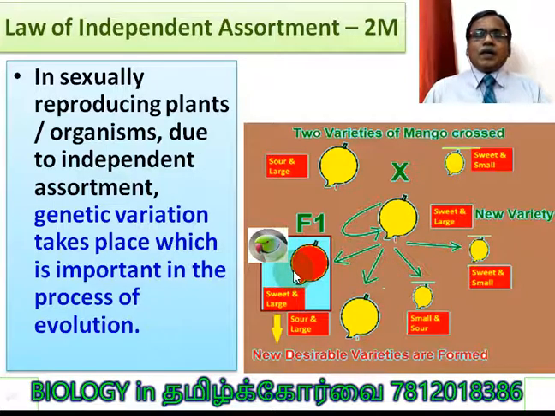When it is selected, natural selection takes place. Because we are discussing evolution, I have to use the word natural selection. So fruit eating birds, animals and human beings select this one only. So what happens? They carry the seeds to different places. Numerically this variety keeps on increasing.